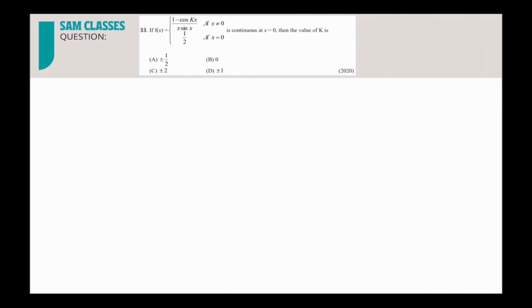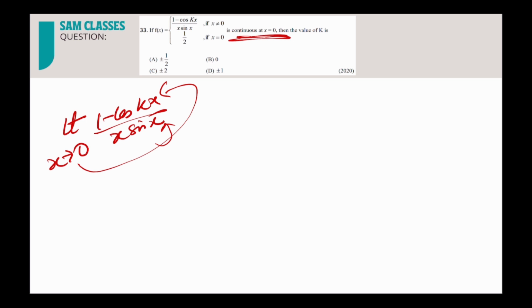Now coming to this question. The moment you see 1 minus cos kx by x sin x at x equal to 0, put the value, limit x tends to 0 of 1 minus cos kx by x sin x. Your first and foremost instinct, just like Spider-Man, will be to put x equal to 0. So what are you going to get? 1 minus 1 by 0, so 0 by 0. A bulb should come in your mind: what do you have to use? L'Hopital. Let's use it.